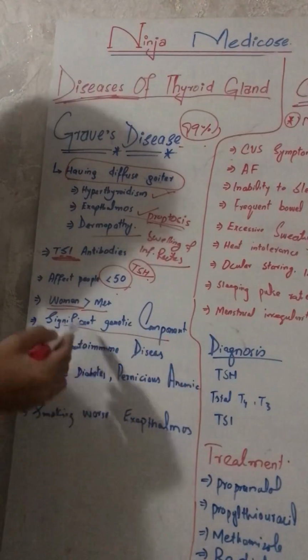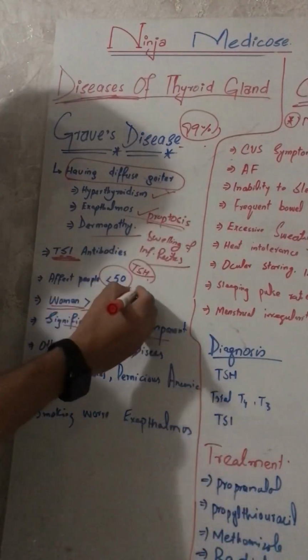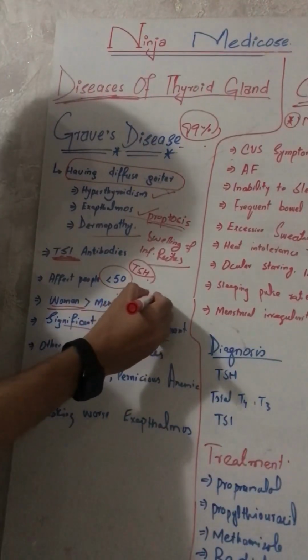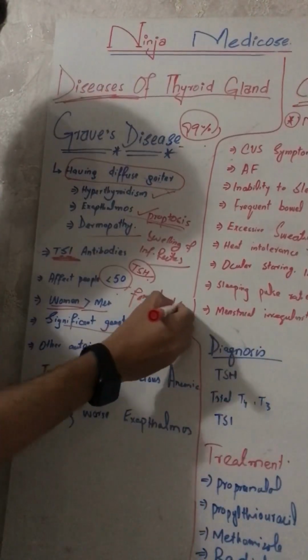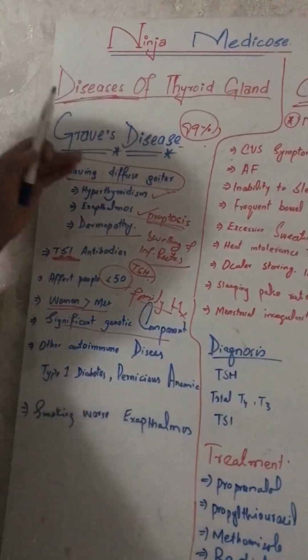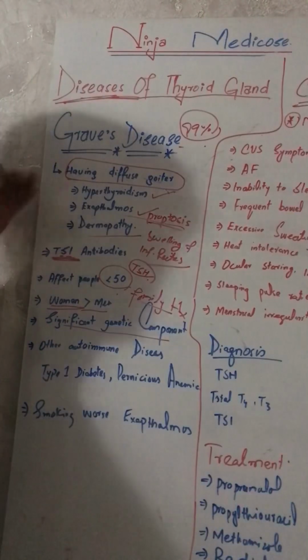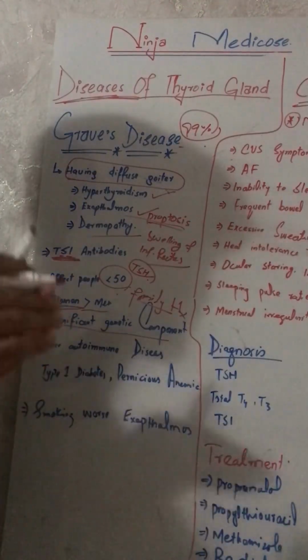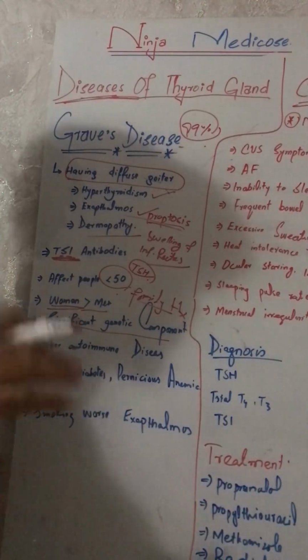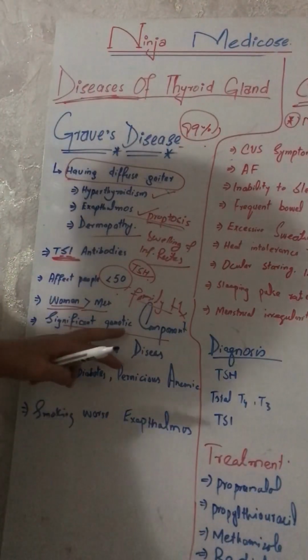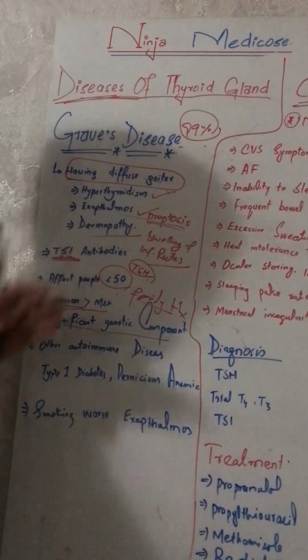There is a significant genetic component: if someone has a family history of thyroid disease, Graves' disease or hyperthyroidism, then siblings or relatives also have a chance of Graves' disease.